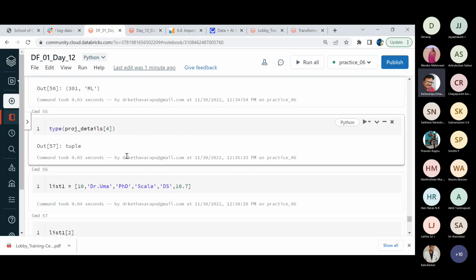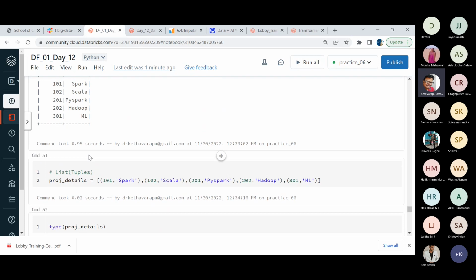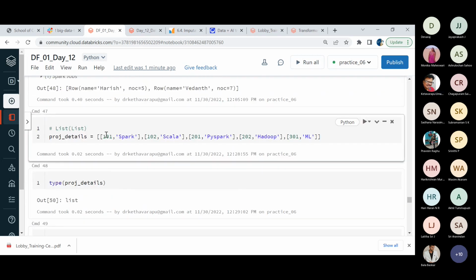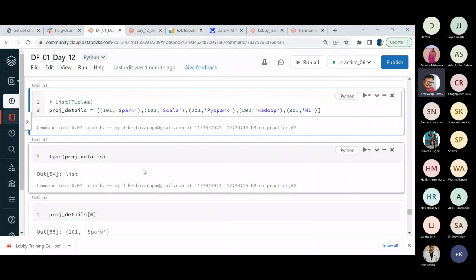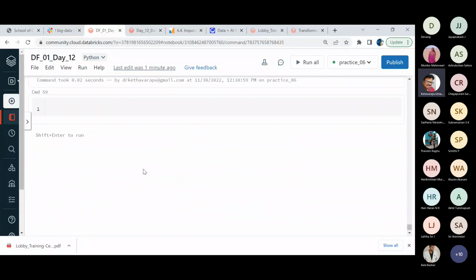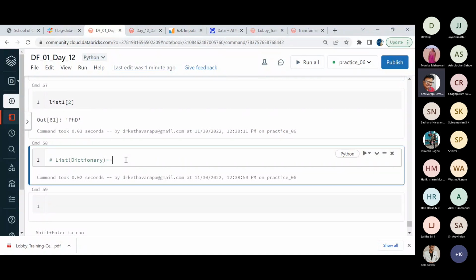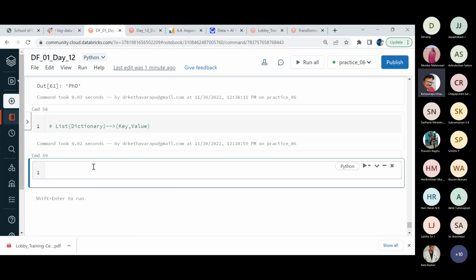If you consider all the earlier things in the list of lists, what we have seen, there are some project IDs and technology stack, and even in the case of the tuple, the same kind of convention. But now the advantage of the dictionary, as I said earlier, is that it is a key value pair. It is a key as well as a value pair. So now let us understand this. How do I create a data frame by using these kinds of dictionaries along with the list notation?